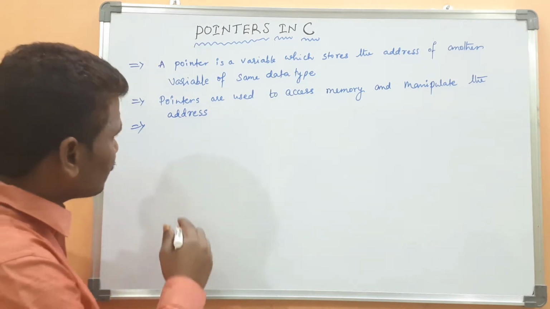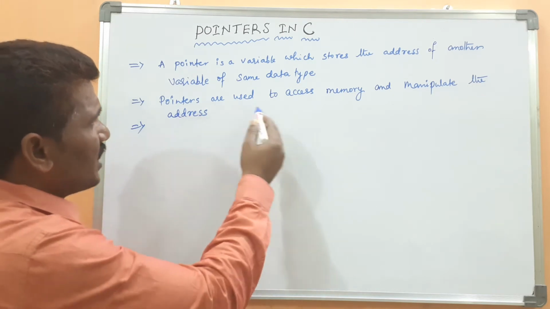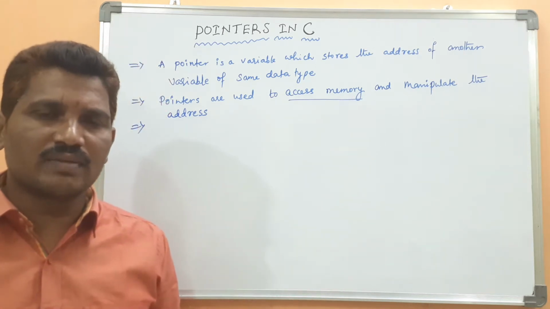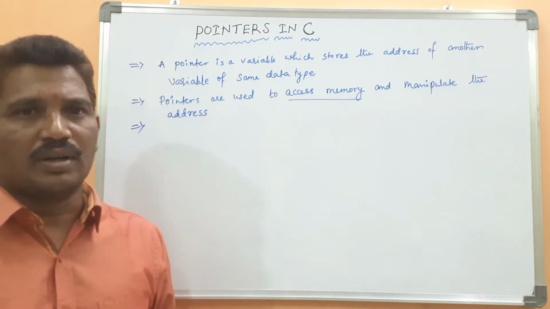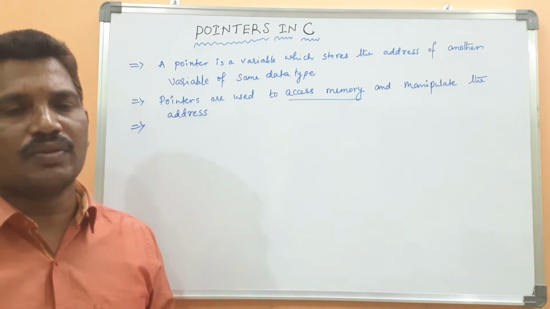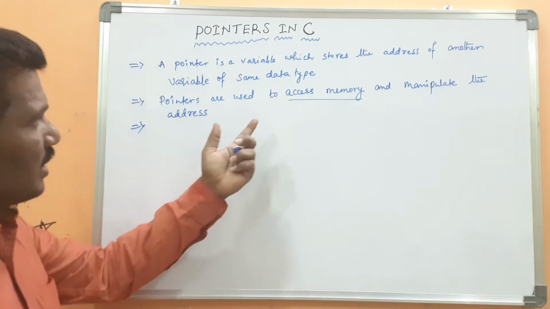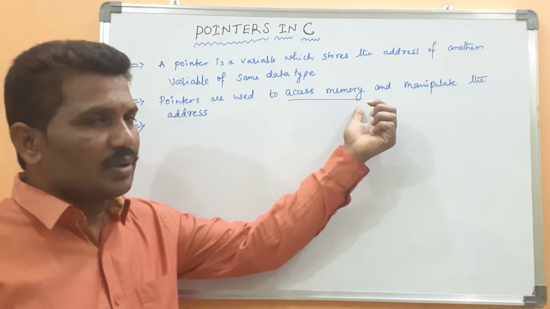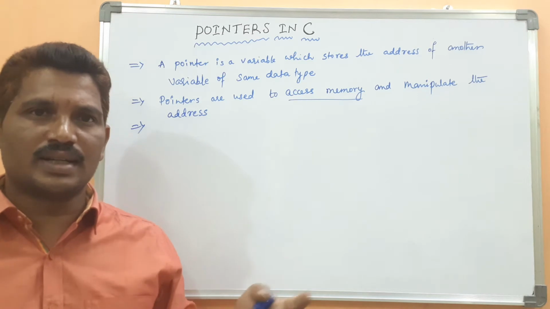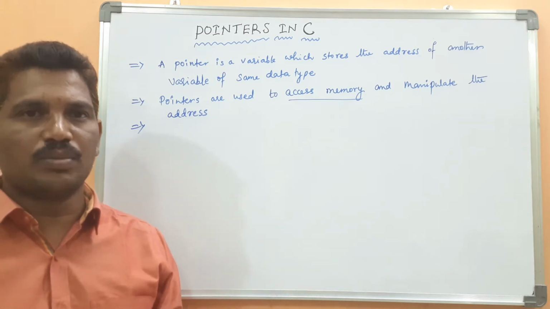Note it down. But why do we use the pointer concept in C programming? Pointers are used to access memory. When you want to work with memory, pointers are required, to see where the value is stored in memory. If you want to retrieve the address of a memory location, or manipulate the addresses, for example add two addresses, pointers are needed.